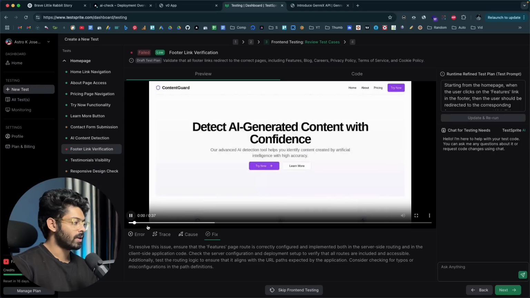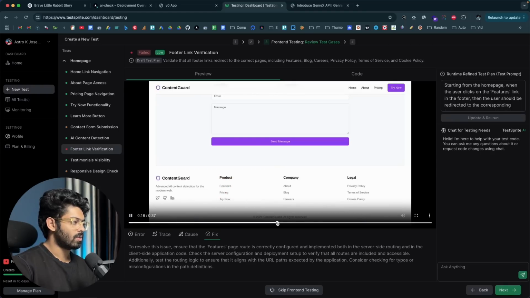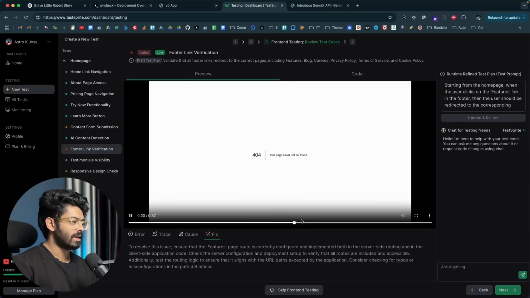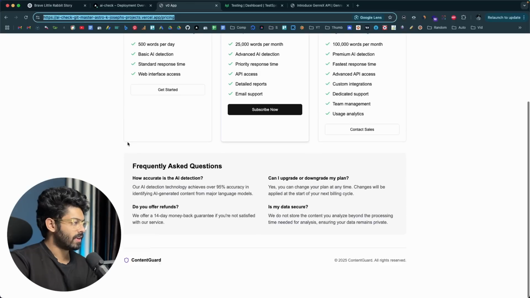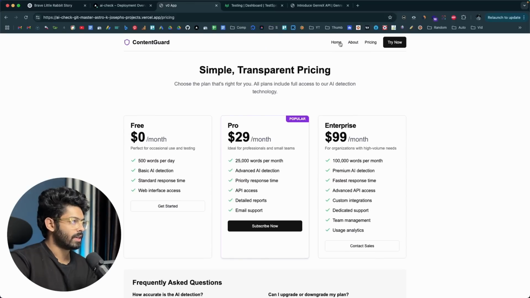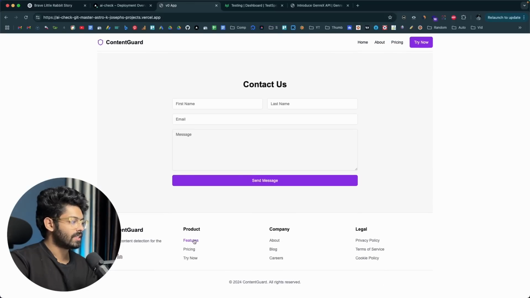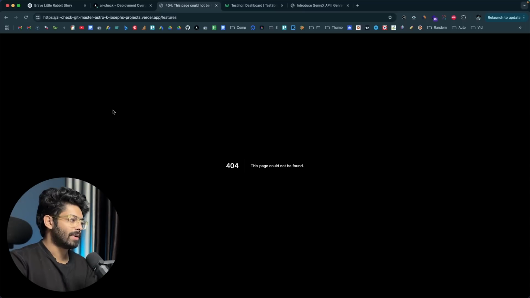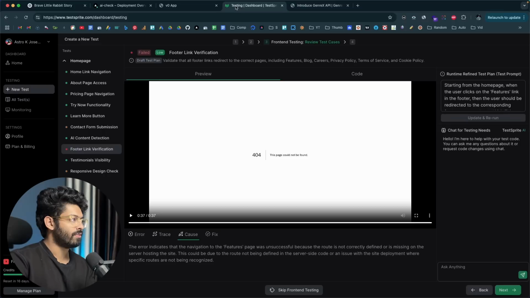All right, so let's just go ahead and play it. So the AI went ahead and, okay, scroll down and clicked on the features link. And now if I go to my app and scroll down and access my footer and click on this features page, okay, as you can see, it is taking me to a 404 page, and that is the reason why we are seeing this 404 error. And for the same reason, this test case has failed.